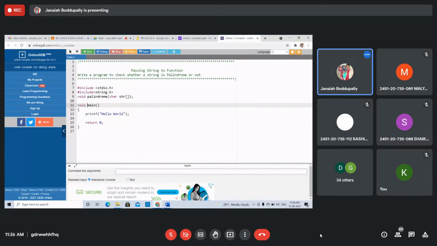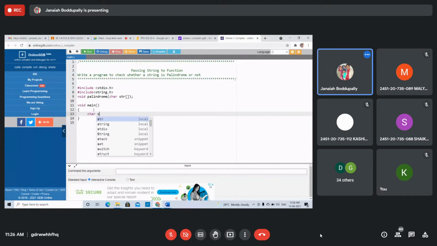Write the main function. Declare the char string, name is str, you take maximum 10 characters. Printf, enter a string.